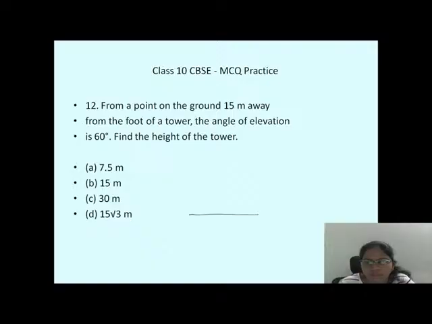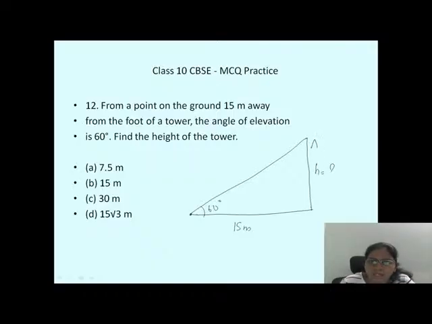There is a ground, and a point 15 meters away from the foot of the tower. From this point, the angle of elevation is 60 degrees. Now I have to find the height of this tower.